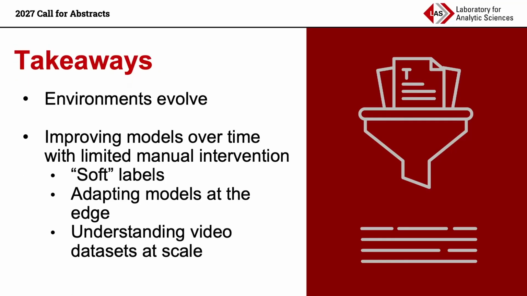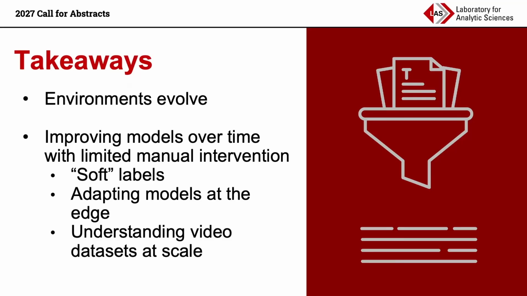Finally, some takeaways. As we mentioned before, environments evolve. We can train models that are likely to be highly accurate up front, but over time, their accuracy is likely to diminish. And with a high standard for what accuracy looks like, we need to make sure our models can keep up. We're interested in ways of improving models over time with limited manual intervention. We're not going to have thousands of labeled examples every time something changes.